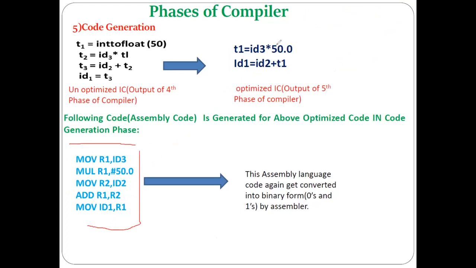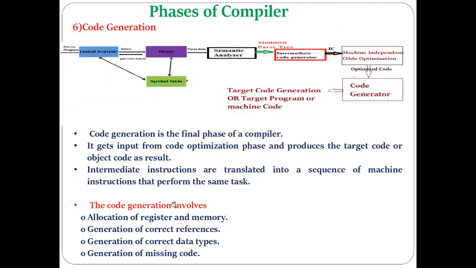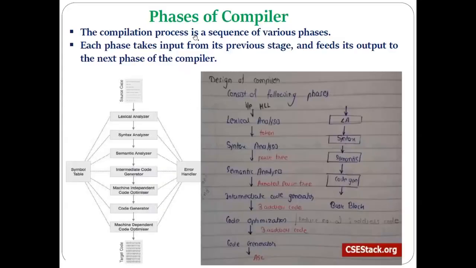Understood? So this is our journey, from the first phase of the compiler to the last phase. As an input, think about this expression: x is equal to a plus b into 50.0. This x is equal to a plus b into 50 expression we have considered as source code, as one example we are just taking.